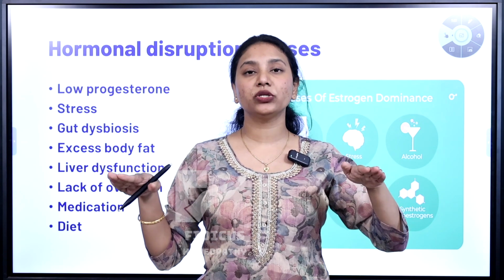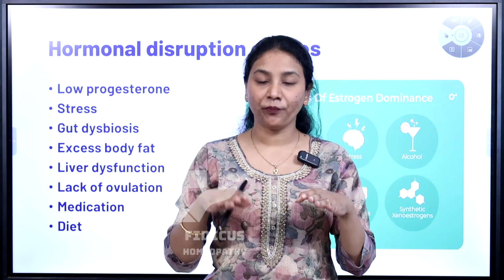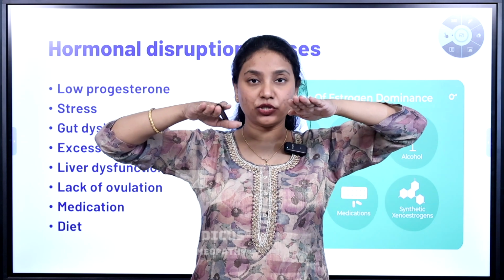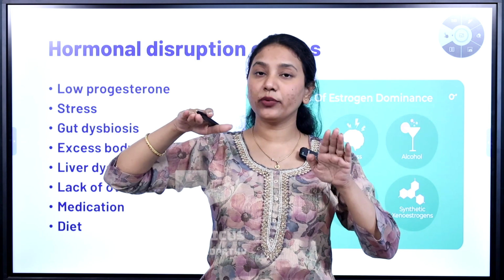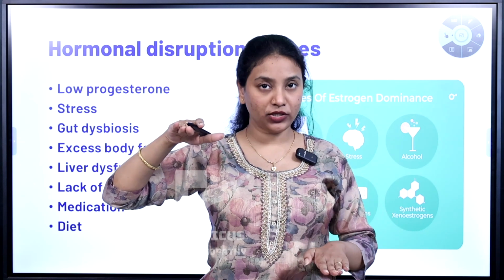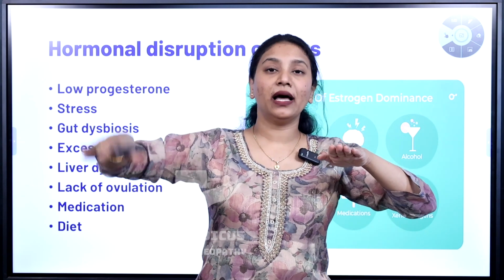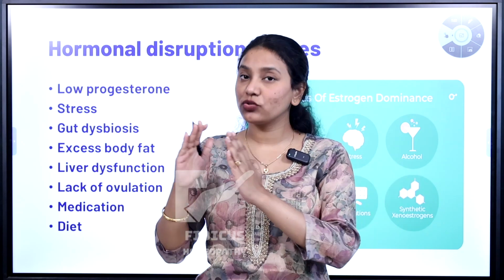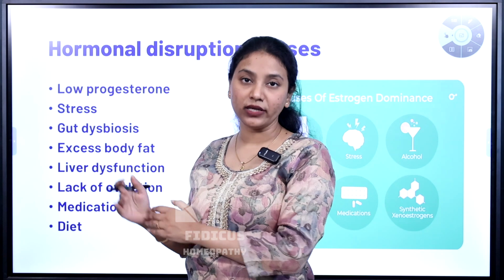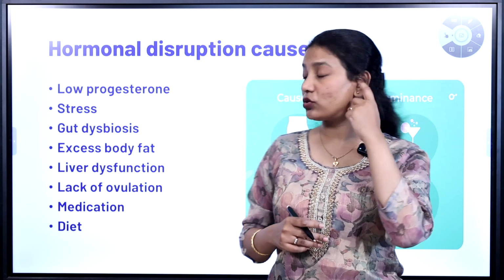The estrogen and the progesterone level should be in a certain ratio. If this is estrogen and this is progesterone, if the estrogen is normal and the progesterone has gone low because of certain conditions, or the progesterone is normal and the estrogen has gone high, that can lead into estrogen dominance, leading into fibroids. So what are the causes of this estrogen dominance?